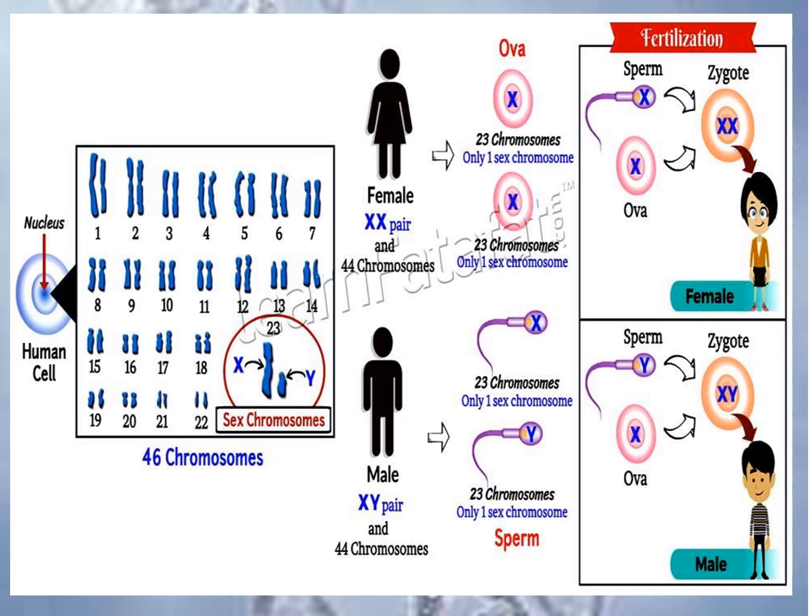If the secondary oocyte is fertilized by an X-bearing sperm, the offspring is normally a female, that is XX, and fertilization by a Y-bearing sperm produces a male, that is XY. Thus an individual's sex is determined by the SRY gene, the sex determining region of the Y chromosome, which will determine the individual's sex. In the picture we can see the XX zygote and the XY zygote, which are formed by the fertilization process.